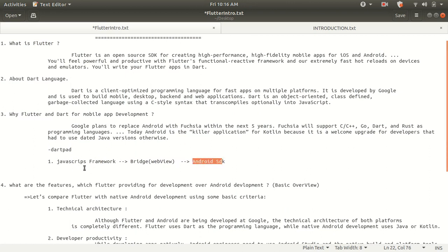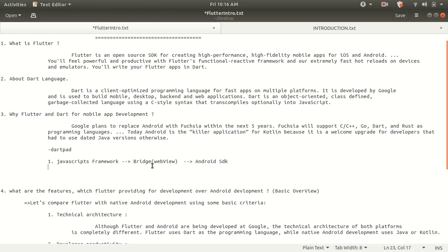To transfer from the JavaScript framework through a bridge to the Android SDK, we required a web view, but in Flutter and Dart, we do not require this. We only require two things. As you might know, the JavaScript framework React.js is also useful for developing web applications and mobile applications via this bridge to the Android SDK.